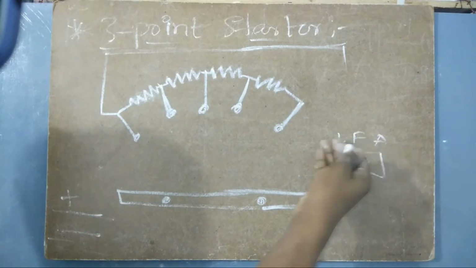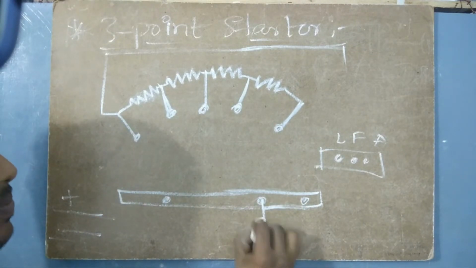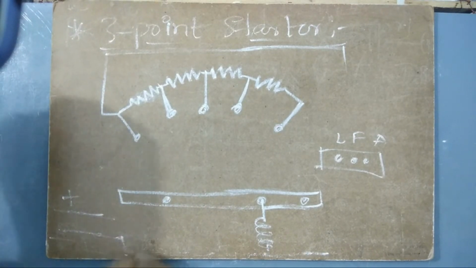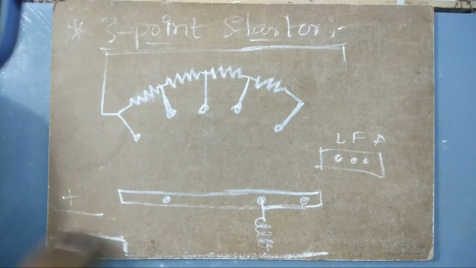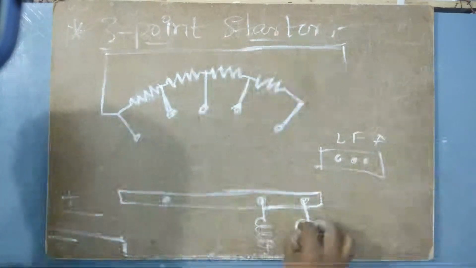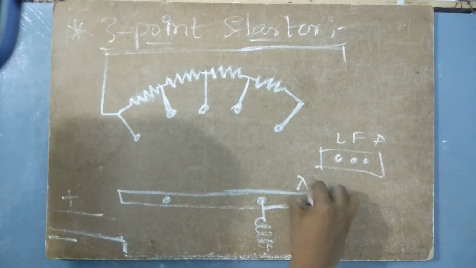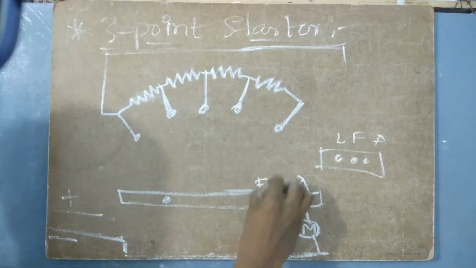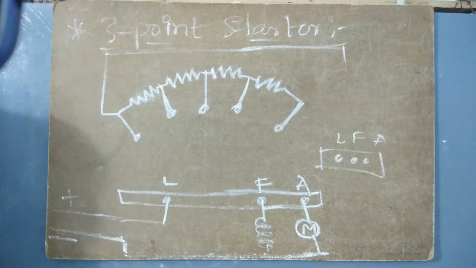So where am I going to have all these things? Let me draw this one also, and here I will have my field, and then this is directly connected to the negative terminal, okay? So here we will have the main motor. This is the motor, and it will have the armature, okay? That's why this is called A. This is the field which is connected in shunt to it, and so this is F, and this is the line which connects the positive terminal with the entire system, and so this is called line, okay?